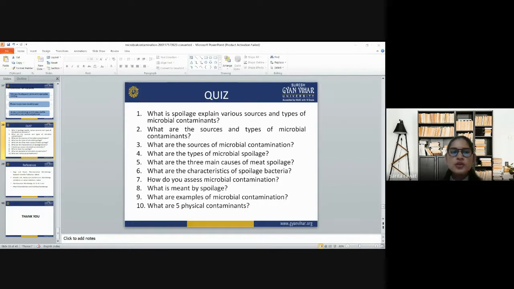Spoilage bacteria are microorganisms that are too small to see with the naked eye, so we have to see them with a microscope. They can cause food to deteriorate and develop unpleasant odor, taste, and texture. Then, what is spoilage? It is the process of deteriorating any pharmaceutical product or any other food materials.